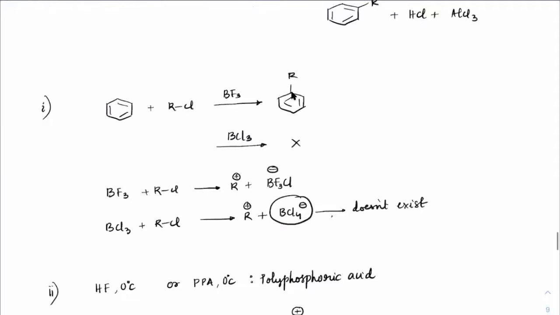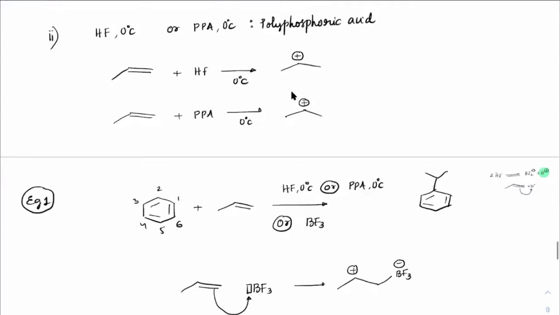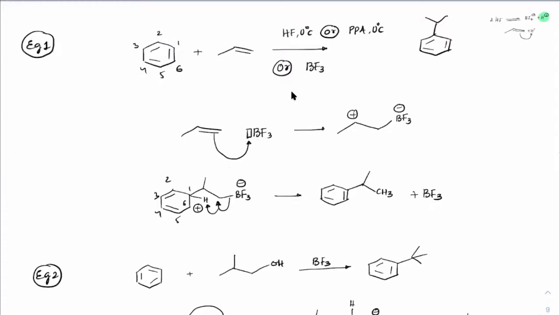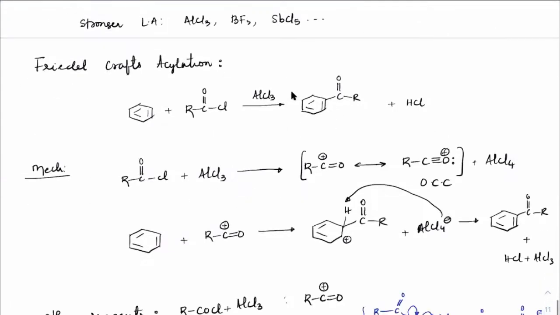This can be done with different Lewis acids like BF3, and we can do it with HF or PPA, which can also give a carbocation that gets added onto benzene, and this is what you will get. And lastly, we have seen acylation, where RC=O will get added onto benzene.